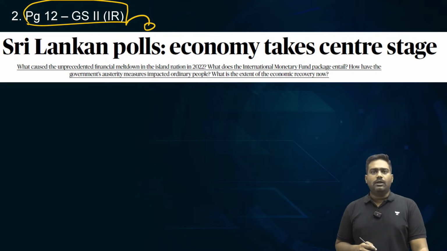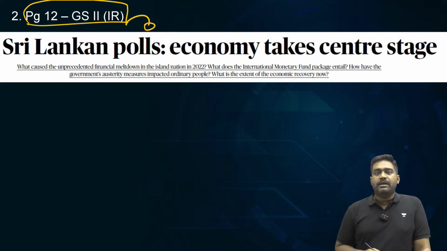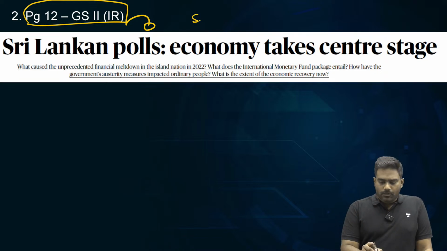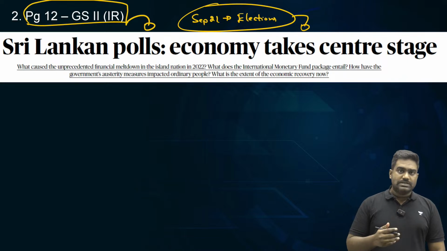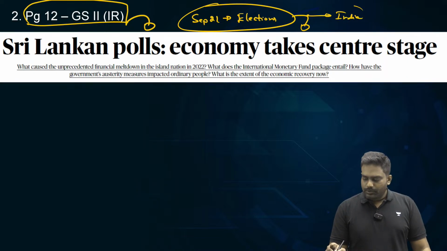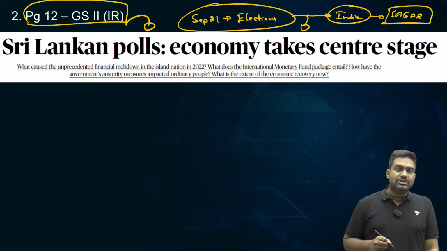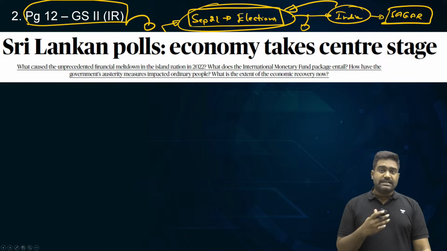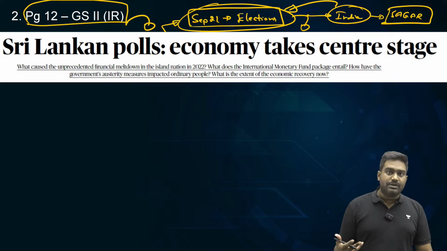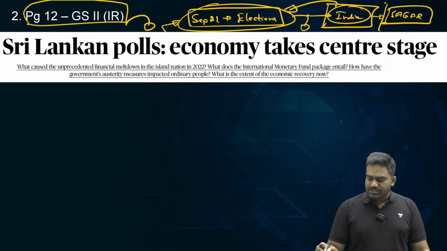Let's look at this column from page 12 on Sri Lanka's economic and political problems. See, tomorrow, September 21st, Sri Lanka is headed towards elections. Now this is a big development. India will be closely watching the elections because Sri Lanka is a key neighbor. As part of the Sagar Doctrine, security and growth for all in the region, India prioritizes the countries in the Indian Ocean. We pay very close attention to the island countries present in the Indian Ocean. So India is interested in political stability, economic stability and security of the entire Indian Ocean region. So Sri Lanka remains a top focus, a top priority.